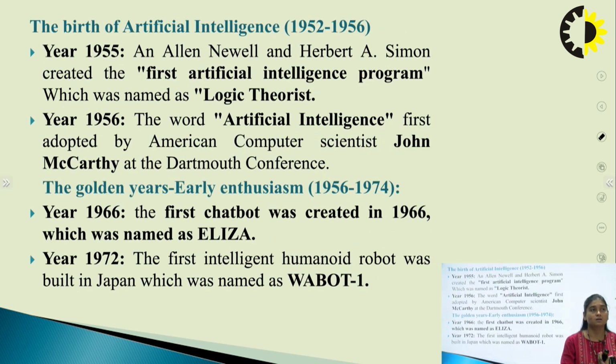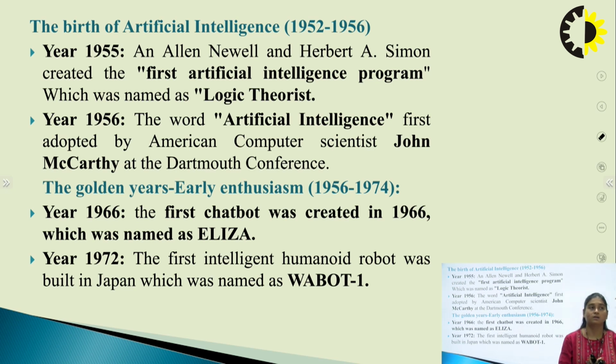Then the second subheading is the birth of artificial intelligence. The duration is 1952 to 1956. In 1955, Allen Newell and Simon created the first artificial intelligence program, named Logic Theorist. It was the first artificial intelligence program, created by the two scientists in the year 1955.